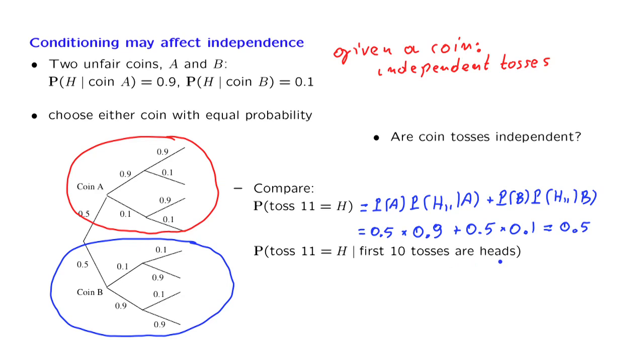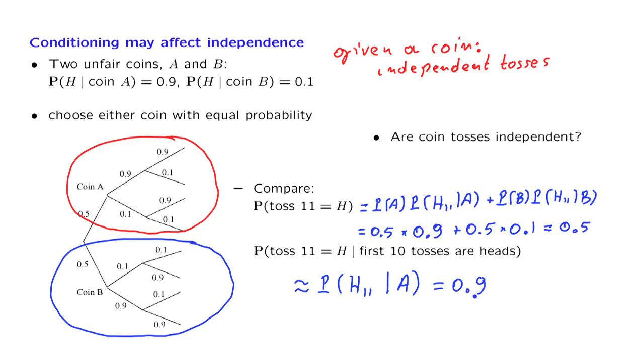So if I see 10 heads in a row, then I should conclude that there is almost certainty that I'm dealing with coin A. So the information that I'm given tells me that I'm extremely likely to be dealing with coin A, so we might as well condition on this equivalent information that it is coin A that I'm dealing with. But if it is coin A, then the probability of heads is going to be equal to 0.9.